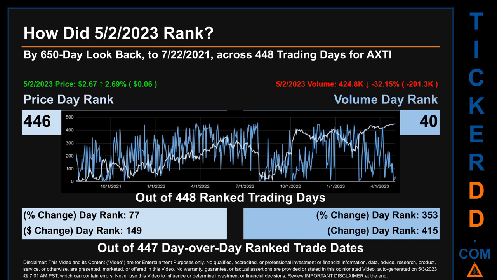The price's day-over-day percentage change, jumping 2.69% on the 2nd of May 2023, had a day rank of 77 while its dollar difference of 6 cents had a rank of 149 when compared day over day across 447 trading days. Volume's percentage change and difference were ranked respectively at 353 and 415.